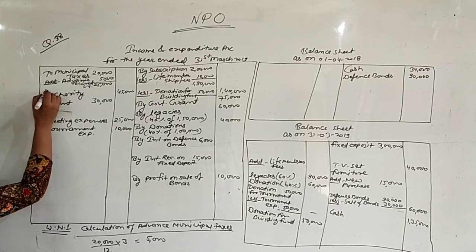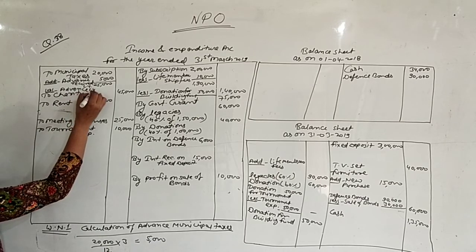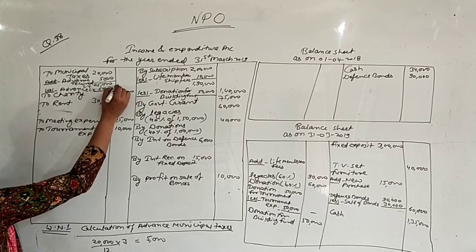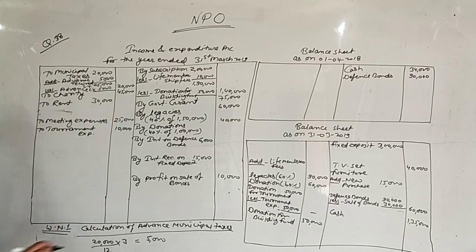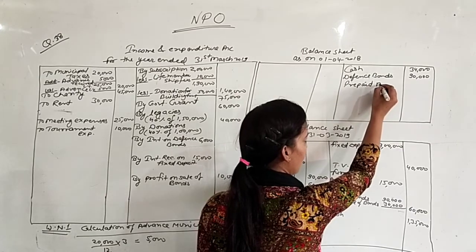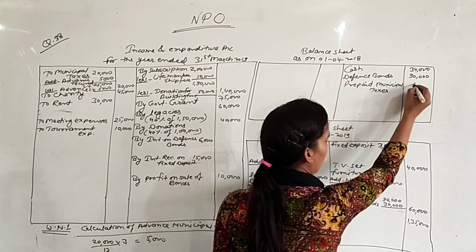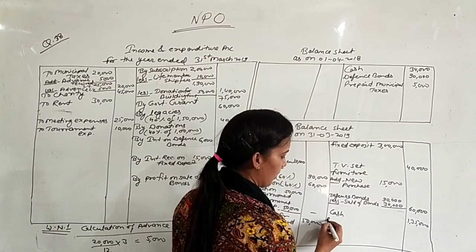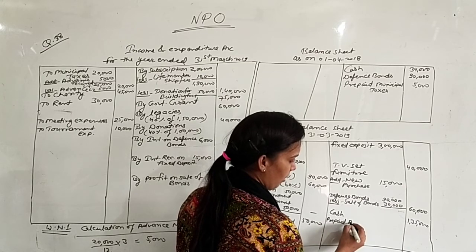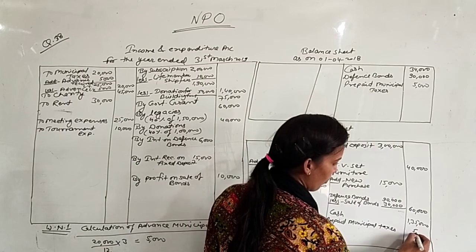The same 5,000 advance you are receiving in the current year also, that is for next year. So advance of current year 5,000. So your municipal taxes will be the same 20,000. And this municipal taxes advance we will show in the balance sheet also. Prepaid municipal taxes, any expenses that you are paying in advance, that is your asset, 5,000, and the same you will show in the closing balance sheet. Prepaid municipal taxes 5,000.